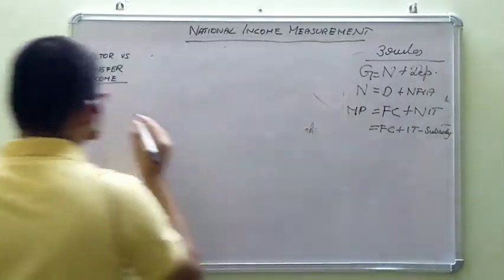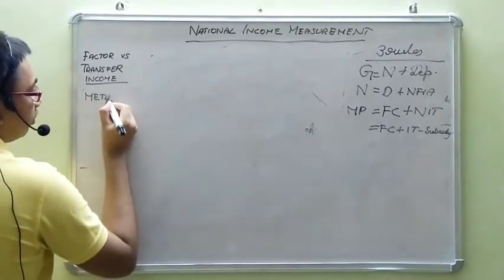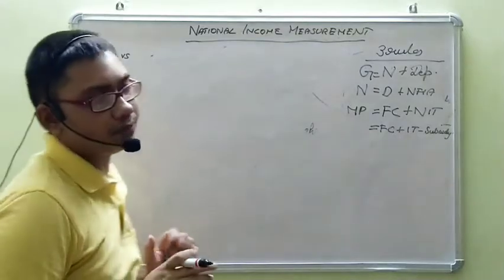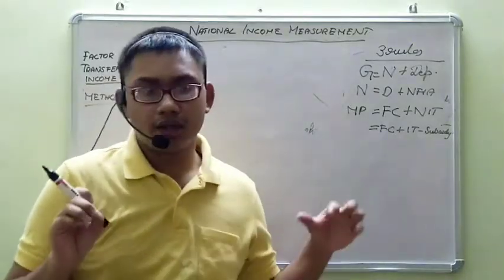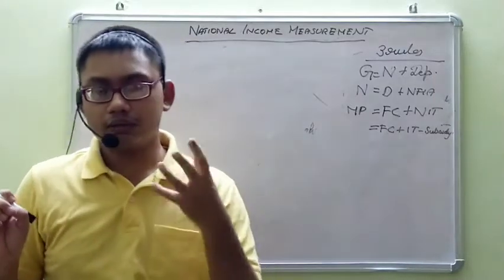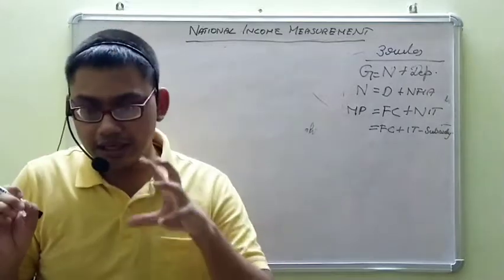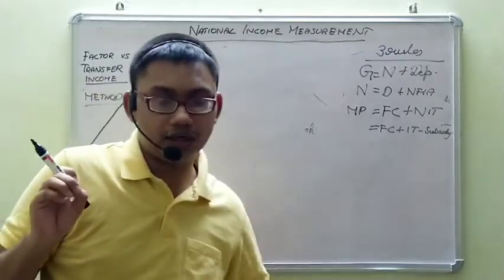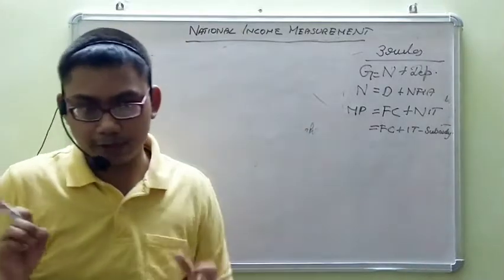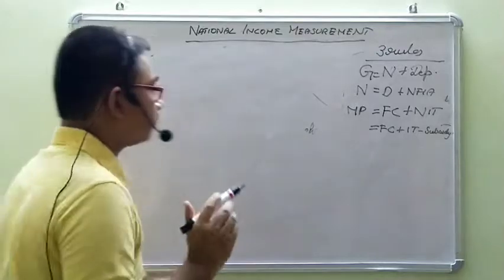Okay, now let us go to the methods of measuring national income. See, before this, we have studied one concept called the circular flow of income. The households are supplying factor services. The firms undertake production using these factor services. They generate and pay the households factor incomes. With these factor incomes, the households undertake expenditure. Right, this is the flow of income.